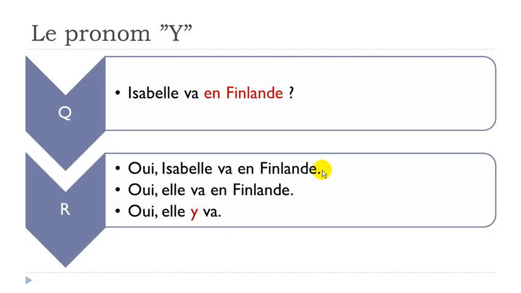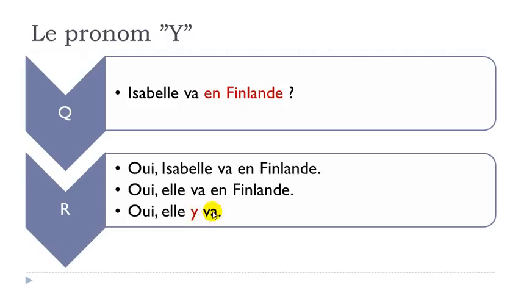Of course, in many situations we won't, because French people like to use pronouns when it's possible. So the first option that we would have is to avoid repeating Isabelle. So, elle va en Finlande. And the other option would be to avoid repeating this en Finlande. So it's a place, it's a country, and in that case, it would be possible to use this Y, which you pronounce I. So, oui, elle y va.